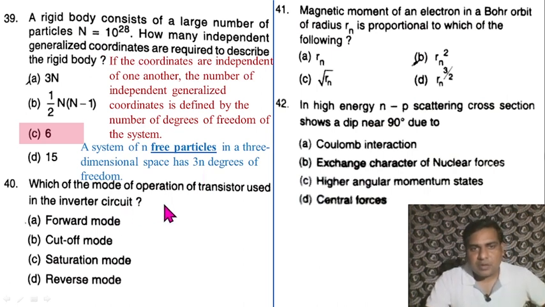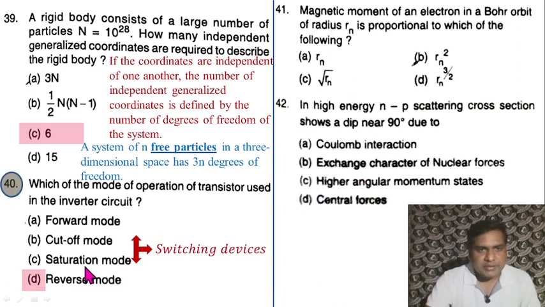Question 40. Which mode of operation of a transistor is used in the inverter circuit? Cutoff mode and saturation mode are used for switching devices. I am not very sure about the inverter circuit, so it is in the gray list. The possible option may be D. Cross-check from your side.